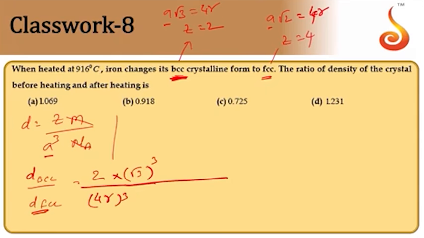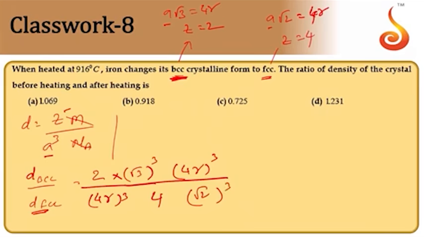For FCC, the value of Z is equal to 4, so Z is 4 by a cube, where a will be equal to 4R by root 2. So 4R the whole cube by root 2 the whole cube.